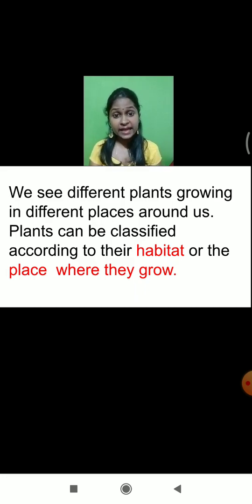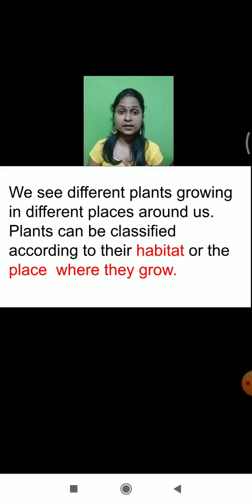Plants can again be classified depending upon their habitat. Now what is the meaning of habitat? Habitat means the place where plants grow. The place where plants grow is called what? Habitat.